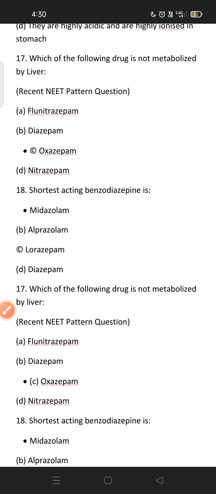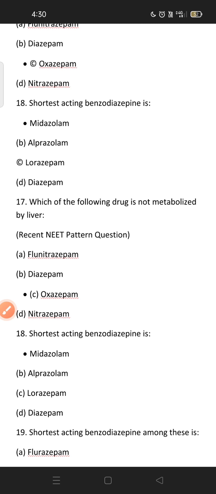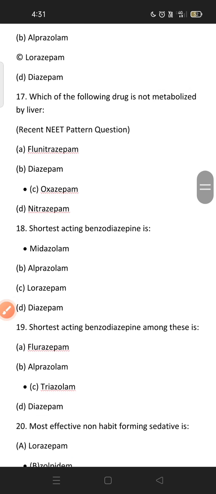So oxazepam is a STOL drug, so it is not metabolized in the liver and it is used in liver disease. Midazolam is a short acting benzodiazepine. Which of the following drugs is metabolized by the liver? Oxazepam is not metabolized by the liver.